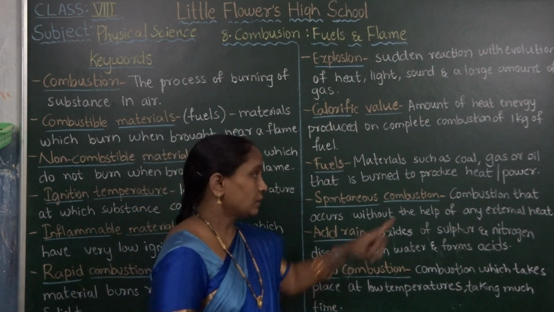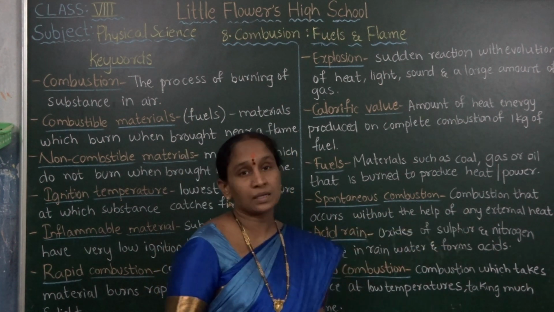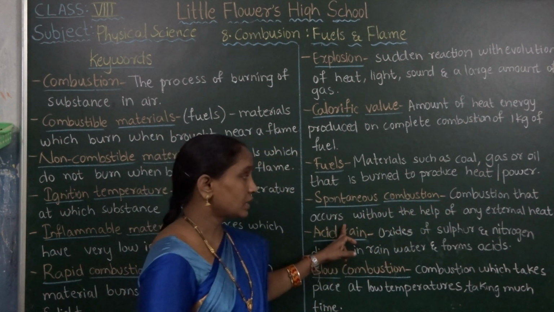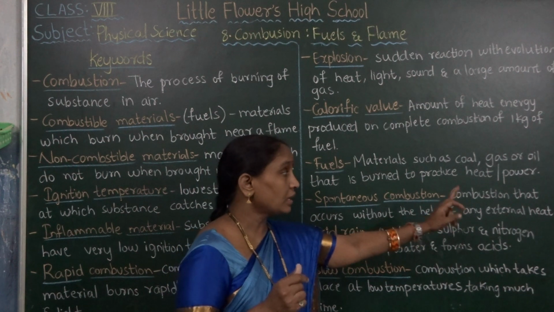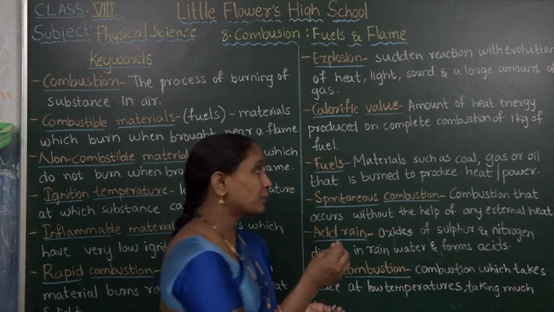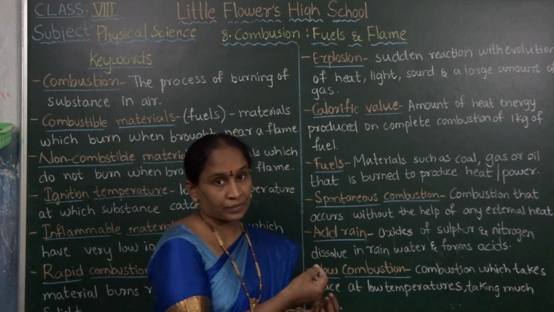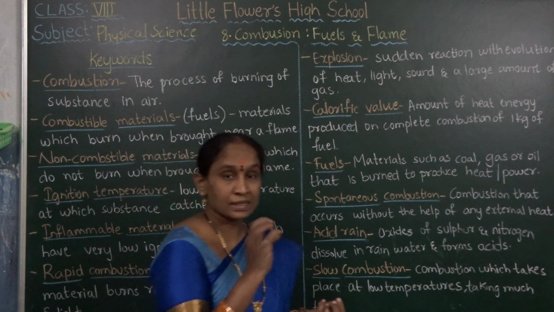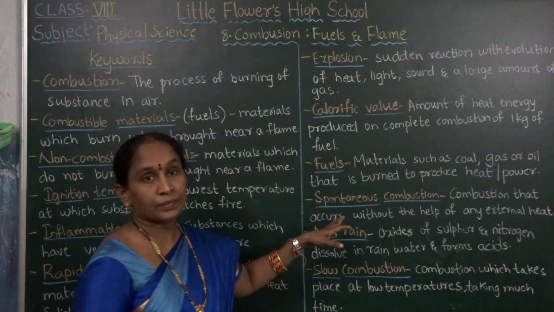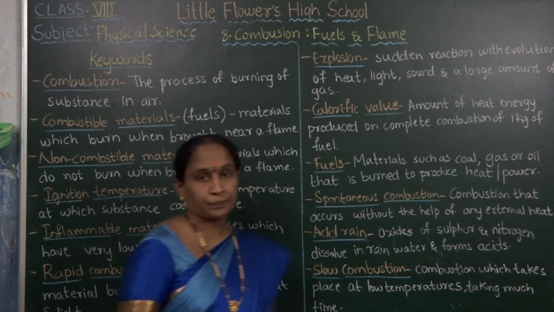Next, spontaneous combustion. It is the combustion that occurs without the help of any external heat. We are not giving any fire or any external heat, and still the combustion takes place. That type of combustion is known as spontaneous combustion.